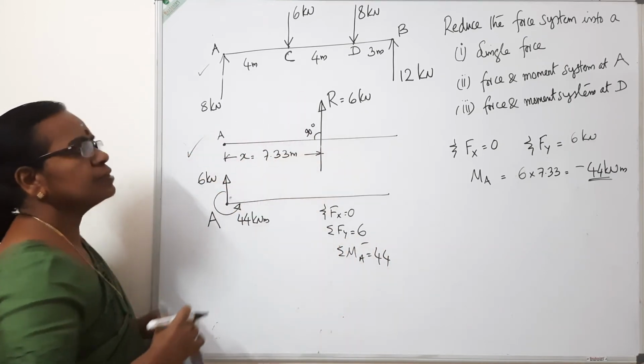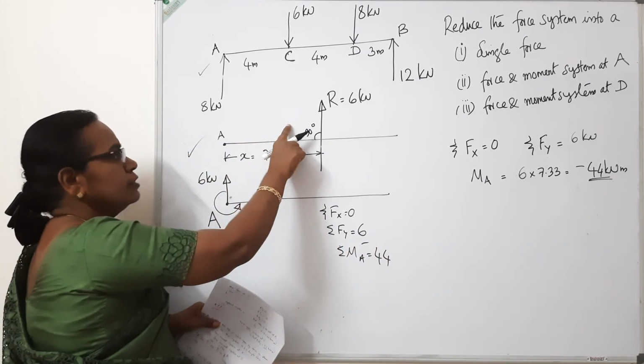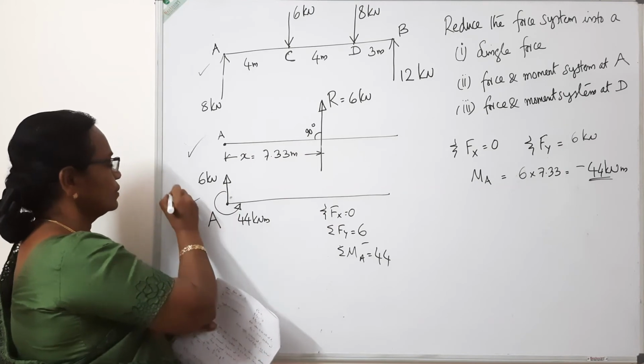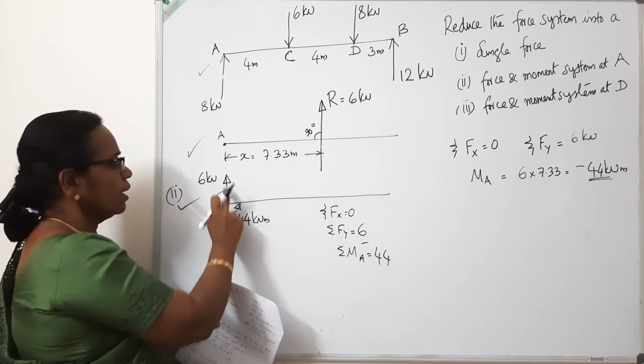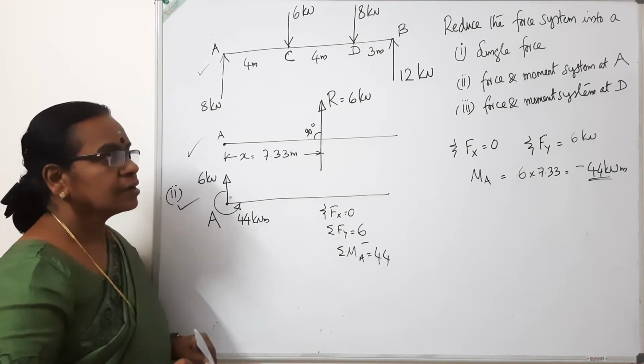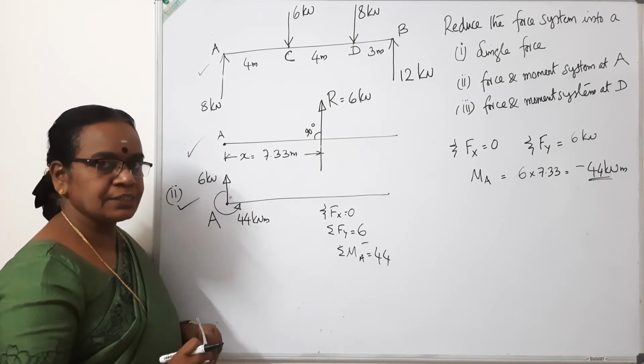So the given system is reduced to a single force at A and a moment, or a couple, at A. This is the second part of the question.